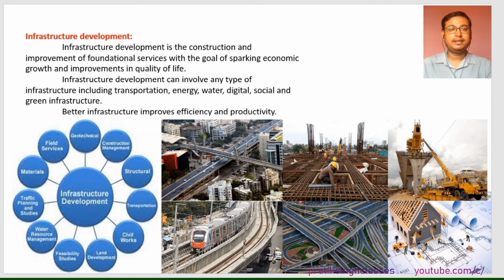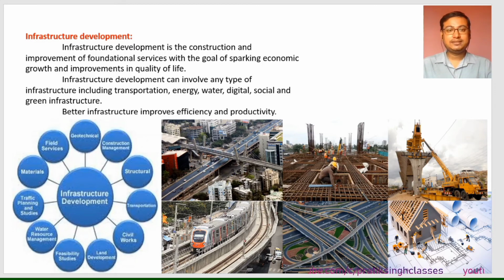Okay, then next is infrastructure development. Infrastructure development is the construction and improvement of foundational services with the goal of sparking economic growth and improvements in quality of life. A lot of things around you, you have seen that the government is constructing new roads, new metros, new flyovers, and new housing colonies. So all those things come under infrastructure development. That means making something now to give the benefit tomorrow or improve the standard of life tomorrow.